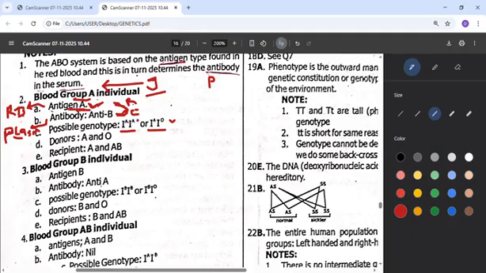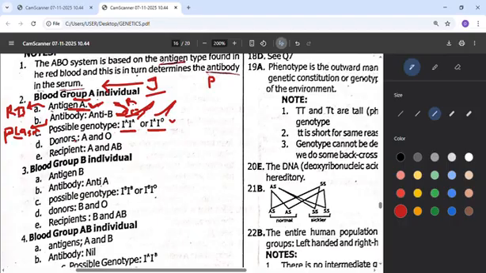That means this A can relate with A, and this A can relate with O. So to someone that has blood group A, you can transfuse blood group A, and in the same way you can transfuse blood group O. So that's for the possible genotypes.